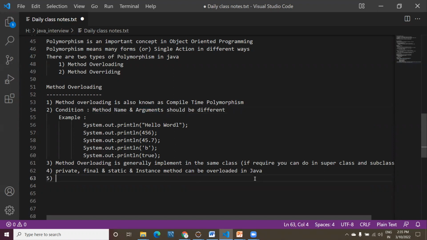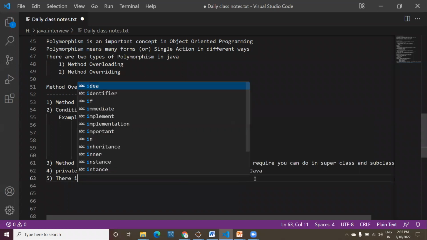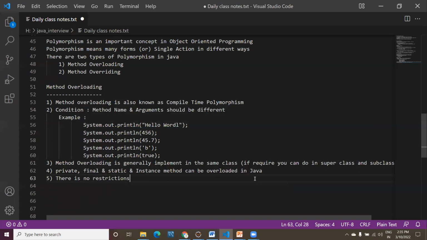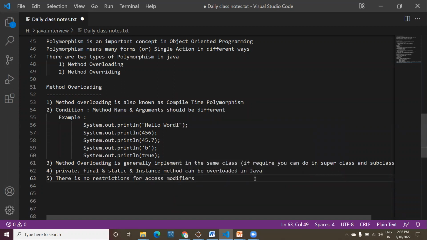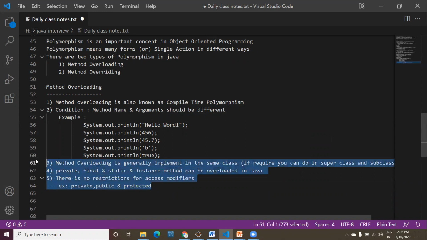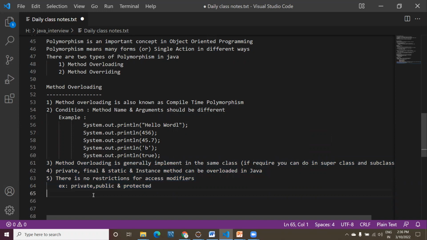Now there is the fifth point. Someone will say public method, someone will say protected, others say default method. There are no restrictions for access modifiers. Restrictions would mean, for example, private, default, public, and protected. If you don't define one, it means default. There are no restrictions for access modifiers whenever you are overloading a method in Java. Okay, hope these points are clear.